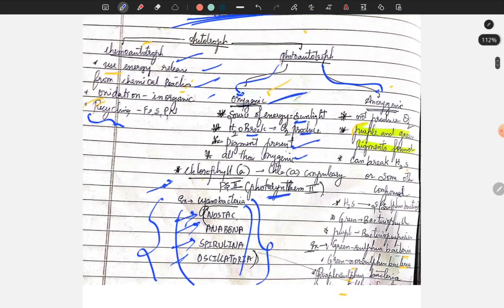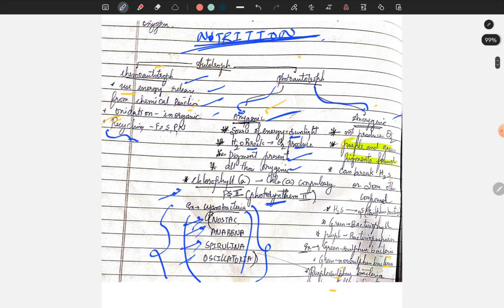Now next comes anoxygenic, which does not produce oxygen. Purple and green pigments are found in anoxygenic bacteria.